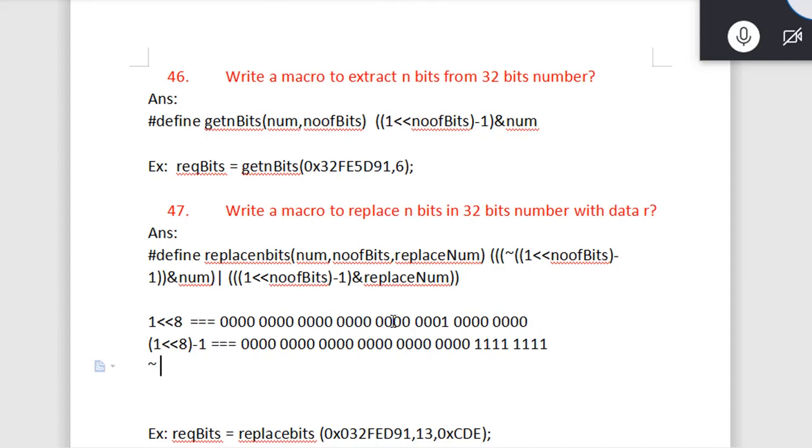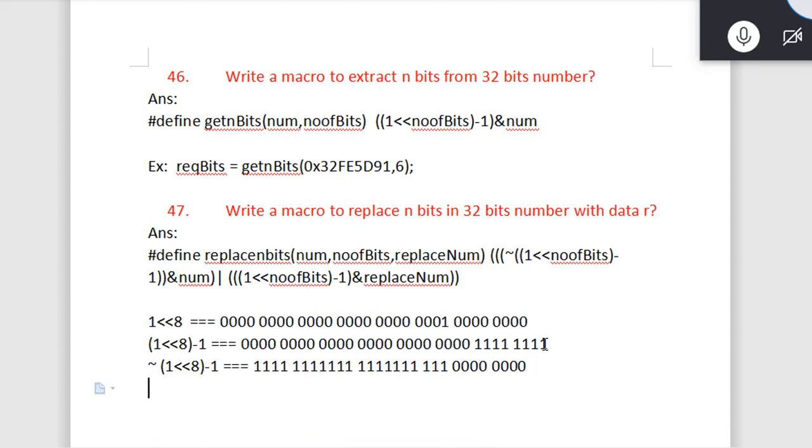Then when we take the complement, once we take the complement, it will become this. And after taking the complement, what we are doing is ANDing with the number.